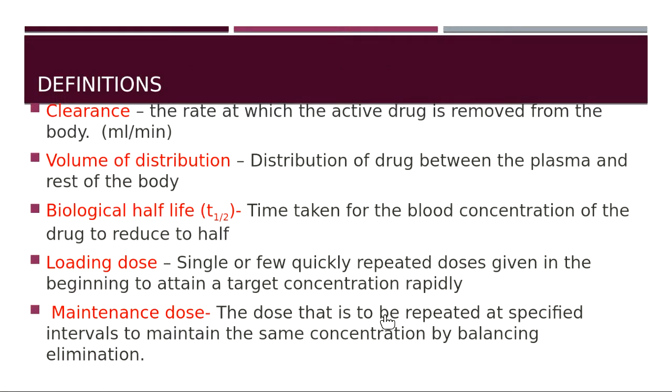So these are the four different pharmacokinetic parameters: the absorption, the distribution, the metabolism, and the excretion, and the different factors which affect the absorption, distribution, metabolism, and excretion. Now in the last slide we will just see a few definitions which can be used in our next classes.